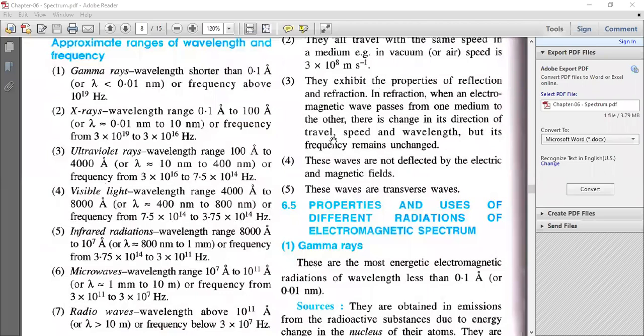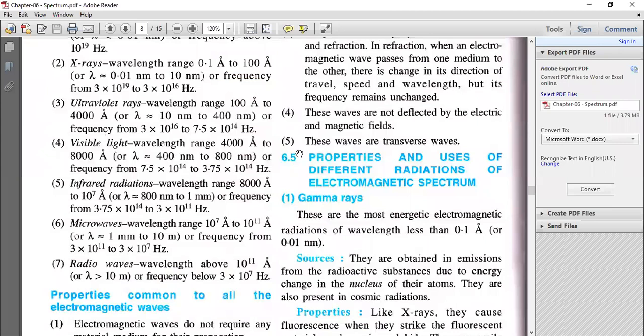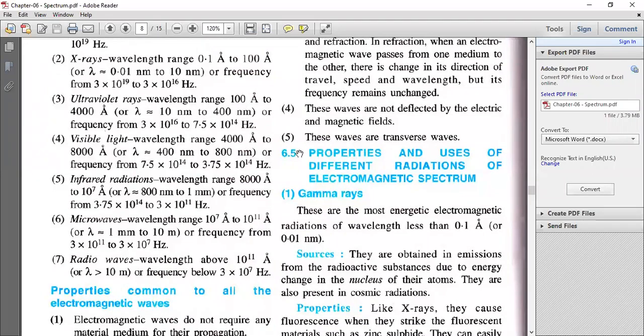Third one, the ultraviolet radiation. Their wavelength range is 100 angstrom to 4000 angstrom. That is 10 nanometer to 400 nanometer, or frequency from 3 into 10 raised to 16 to 7.5 into 10 raised to 14 Hertz. Visible light, we know that it falls under the range of 4000 angstrom to 8000 angstrom, and in terms of nanometer, it is 400 nanometer to 800 nanometer, and the frequency is from 7.5 into 10 raised to 14 to 3.75 into 10 raised to 14 Hertz.